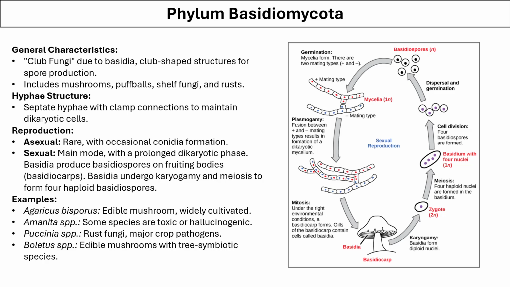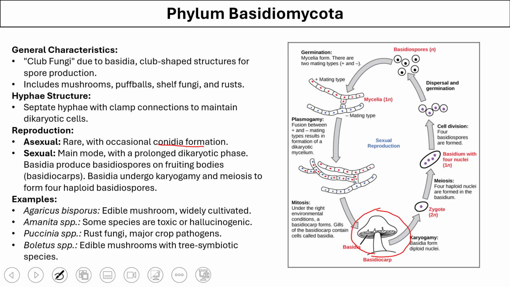Next phylum is Basidiomycota. They are also called club fungi due to the basidia that looks like a club. This group includes mushrooms, puffballs, shelf fungi, and rust. In this fungi, the septate hyphae with clamp connection to the main dikaryotic cells are present. This kind of fungi can also undergo asexual and sexual reproduction, although asexual reproduction is rare with occasional conidia formation.